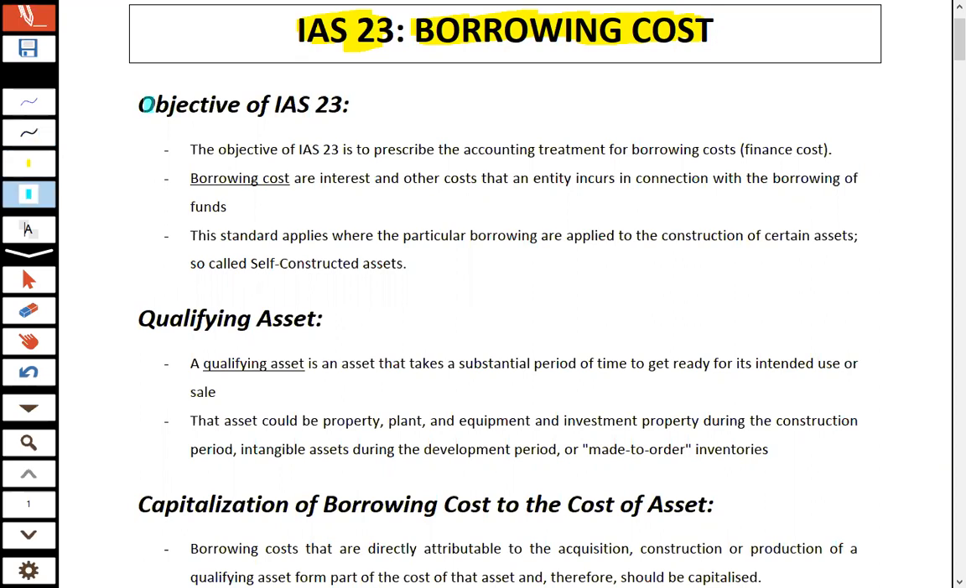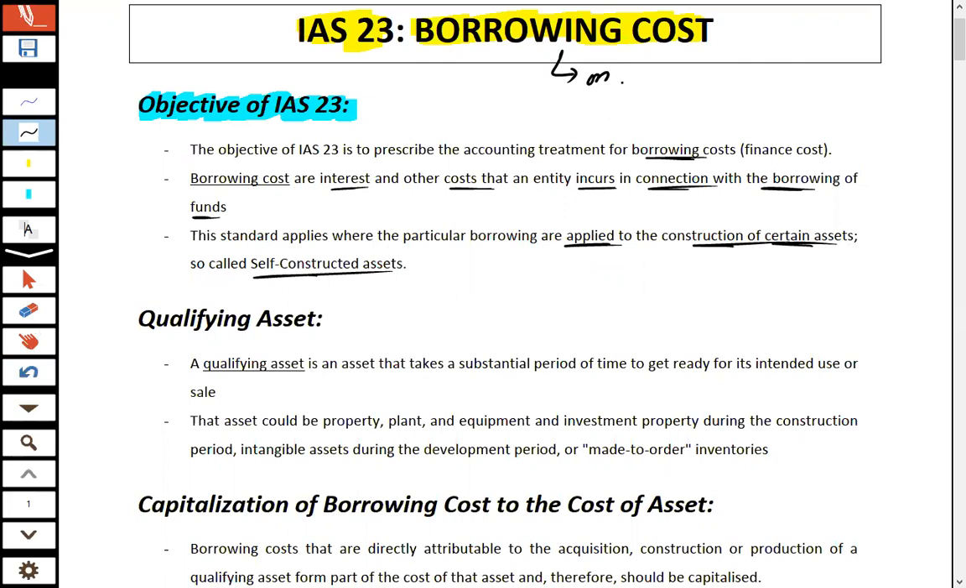So first of all, we need to understand the objective of IS 23. The objective of this IS is to prescribe the accounting treatment for borrowing cost. Borrowing costs are interest and other costs that an entity incurs in connection with the borrowing of funds, and those funds are applied to the construction of certain assets, and those assets are termed as self-constructed assets. So keep in mind, borrowing cost is on a loan.